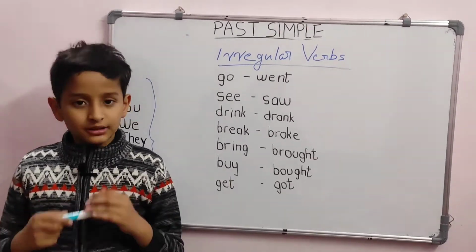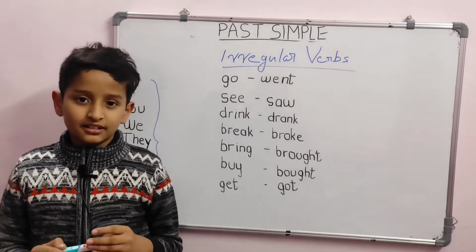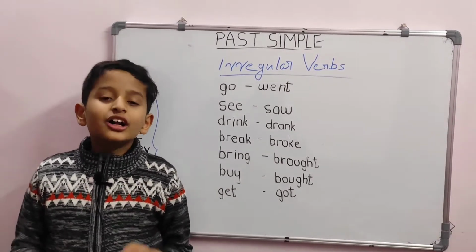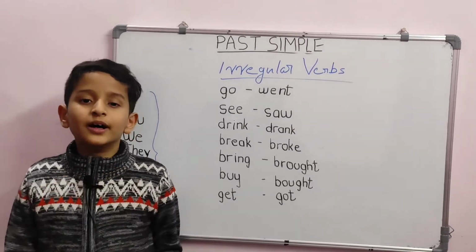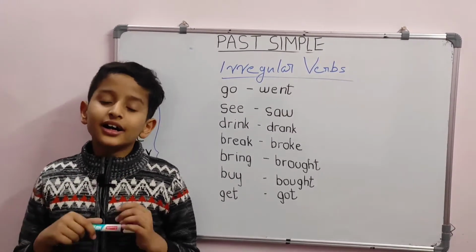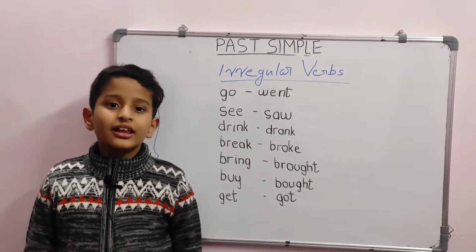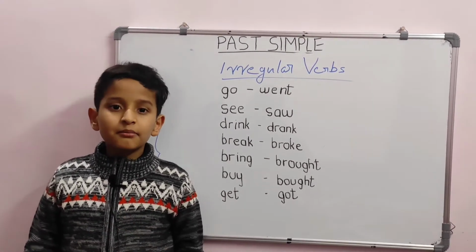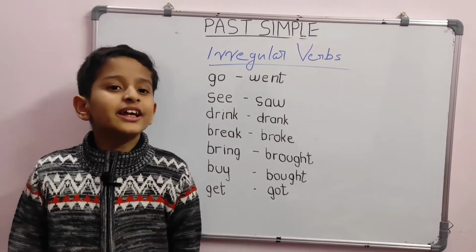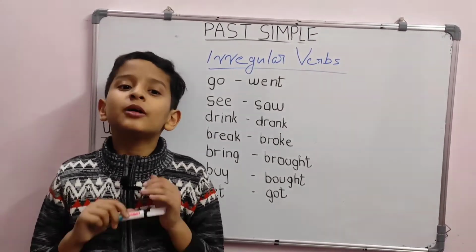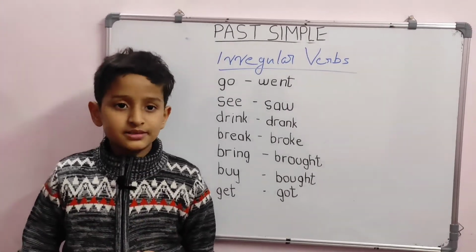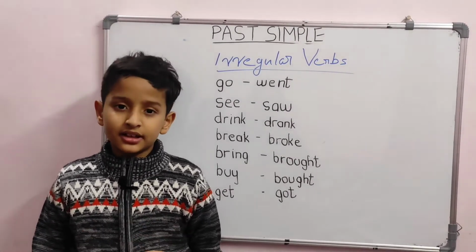The regular verbs are relatively easy. As we discussed earlier, we add d or ed to the base form of the verb. For example, work becomes worked. Like becomes liked. Play becomes played. But for the irregular verb, we don't have the past form ending d or ed. Sometimes it changes a little bit.